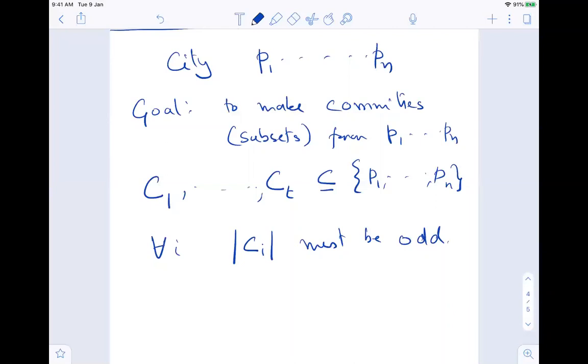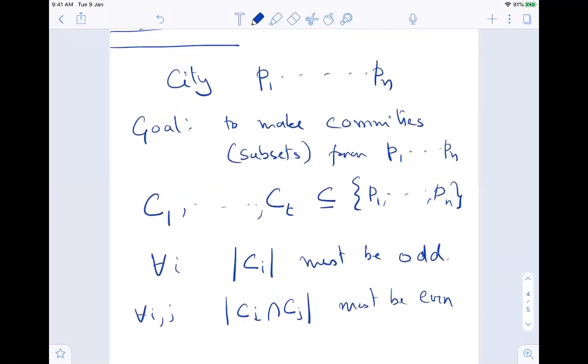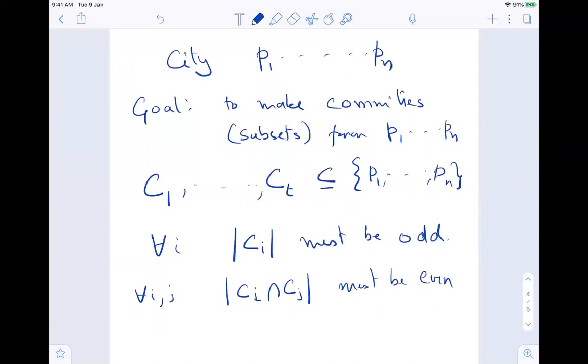And just to make this game fun, the number of people that are part of any two committees, meaning the intersection of Ci and Cj, must be even. And by even, I mean 0 is also even. So 0, 2, 4, 6, and so on. Is this clear? So you have n people, and your goal is to create committees. Now, I have not told you T.